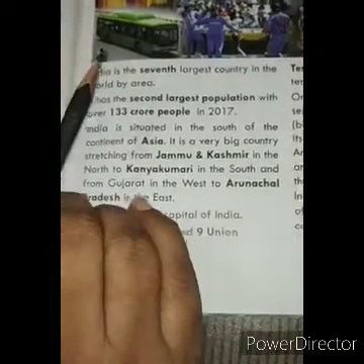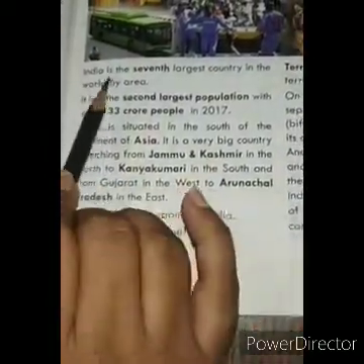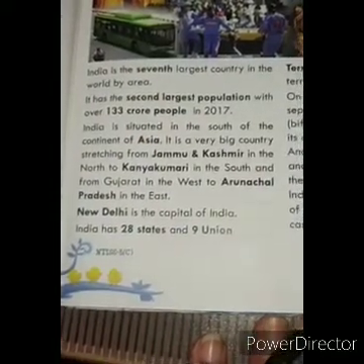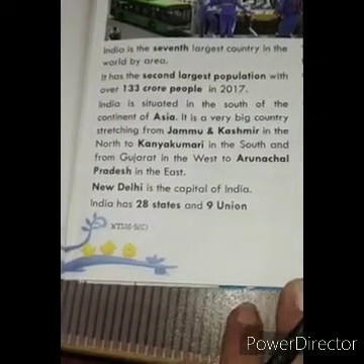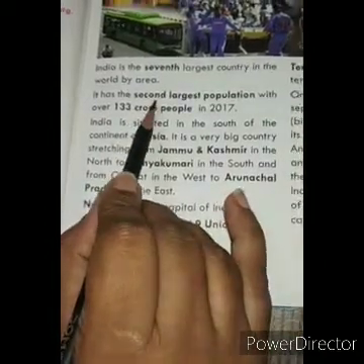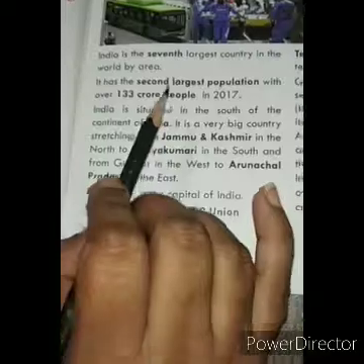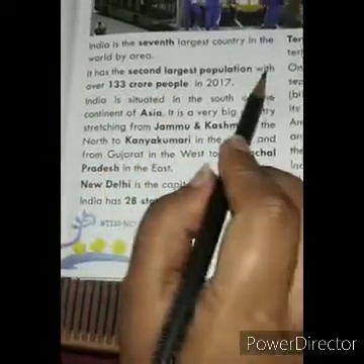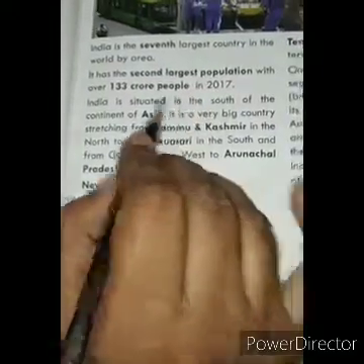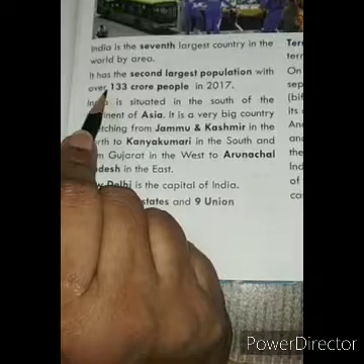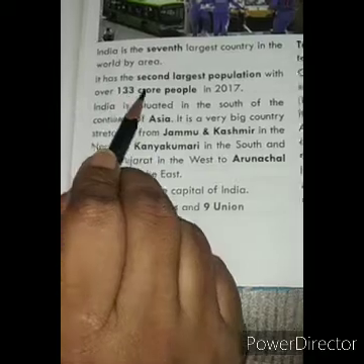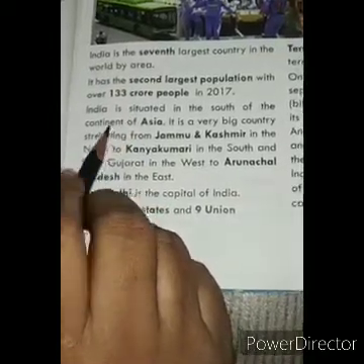So according to this lesson, and you have studied already, that India is the 7th largest country in the world by area. If we see the land area of India, it is the 7th largest country in the world. But population wise, India is at the second position. And what is the population according to the year 2017? India has a population of over 133 crore. It means more than 133 crore people live in India.